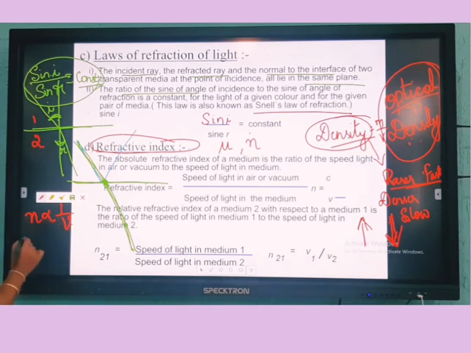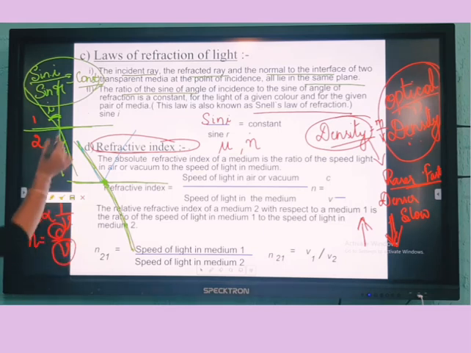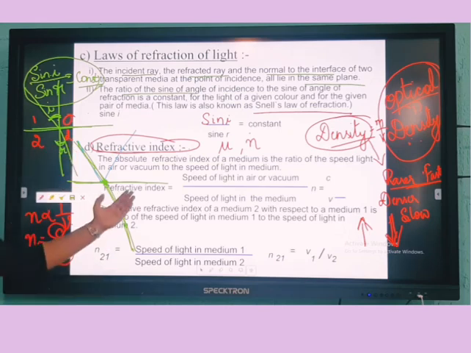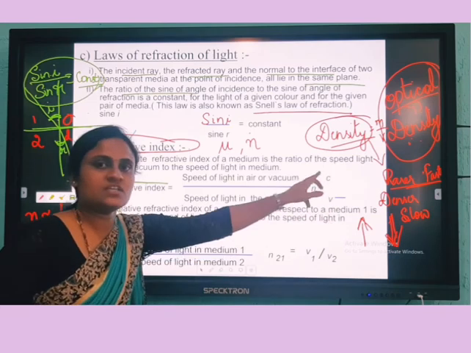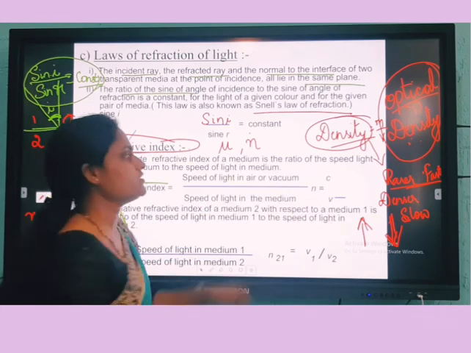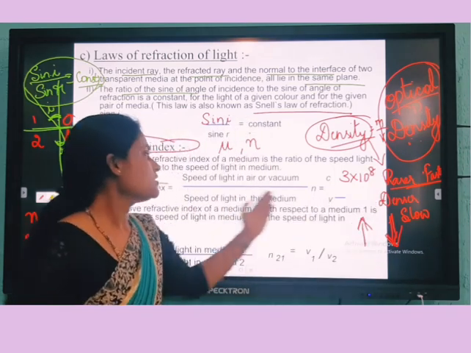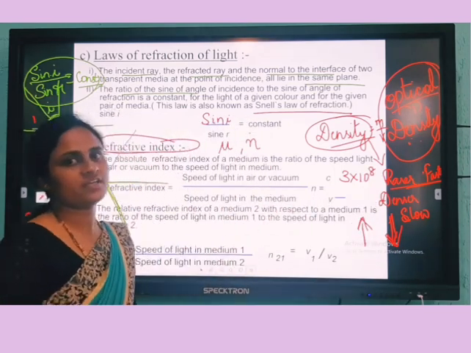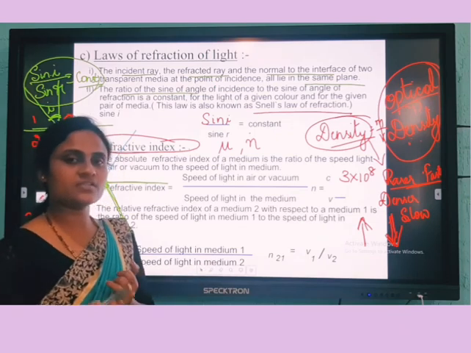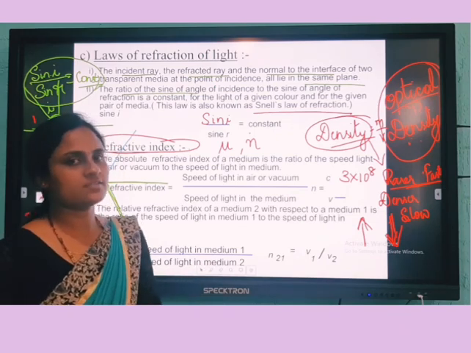It can also be given by n equals c by v. c is the speed of light in vacuum, 3 into 10 to the power of 8 meter per second. v is the speed of light in the medium, which means in whichever medium you are taking, either rarer medium or denser medium. Rarer means air, denser means water or glass.